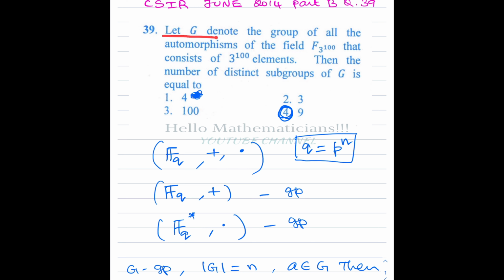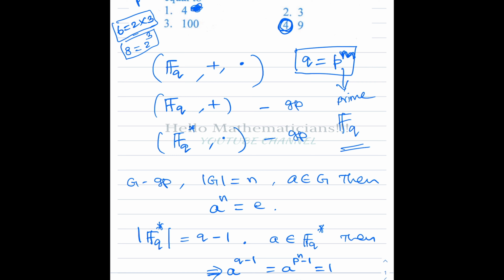For example, you take 6. 6 equals 2 into 3. This is not of the form p power m, right? Because two primes are coming in its prime factorization. Therefore, there is no finite field of order 6. If you consider 8, 8 equals 2 cube, it is of the form p power m. So there will be a finite field of order 8.